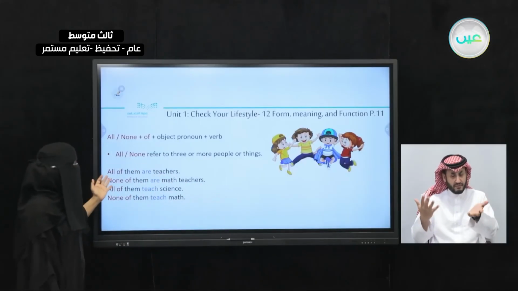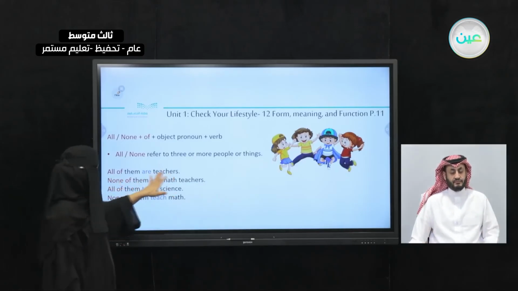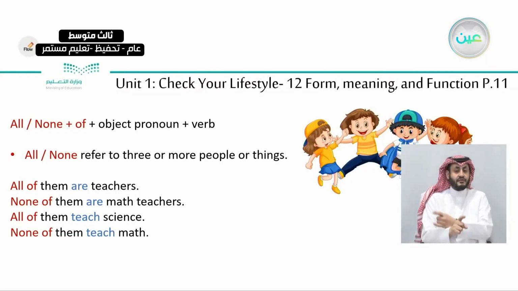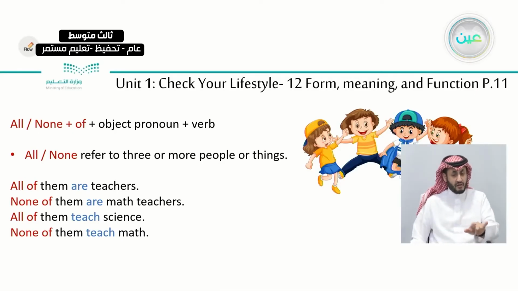Excellent. We say all of them are teachers. None of them are math teachers. Maybe they are English teachers. Maybe they are science teachers. None of them are math teachers. So this is when we say the negative, none of them are. All of them teach science. So yes, they are science teachers. None of them teach math. So do they teach math? No. When we're talking about the negative, we say none. Okay? With the positive, we say all.